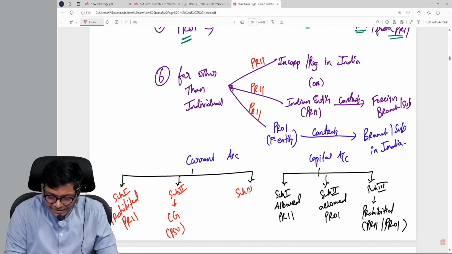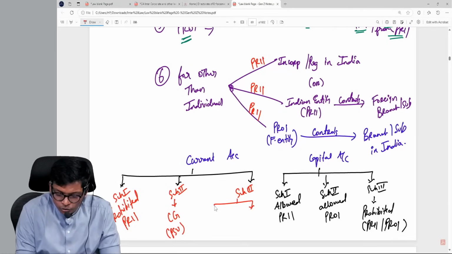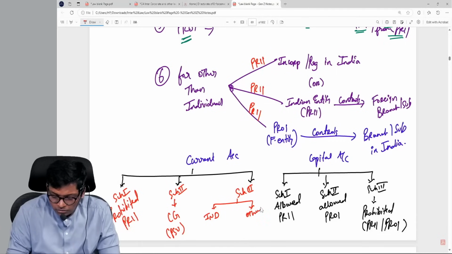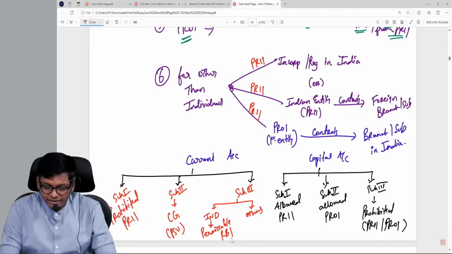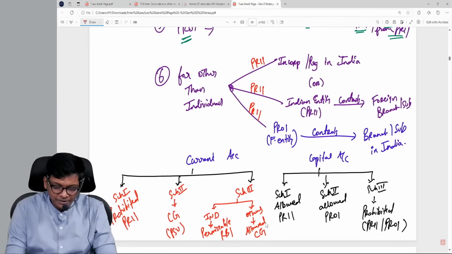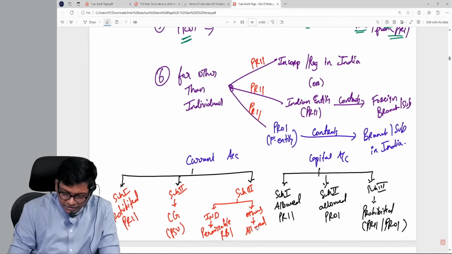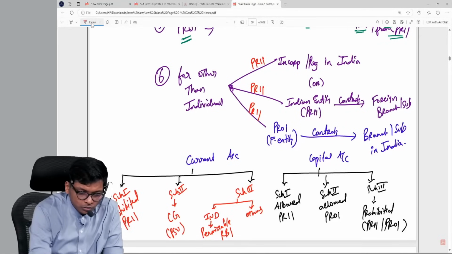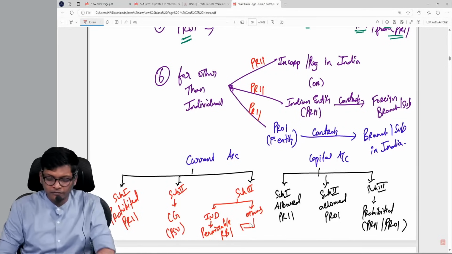Schedule 3, they classified into individuals and others. For individuals, what is permissible with the permission of RBI. For others, what is allowed, 4 points, but here permission of central government and RBI. Others also, what is permitted with the permission of RBI?